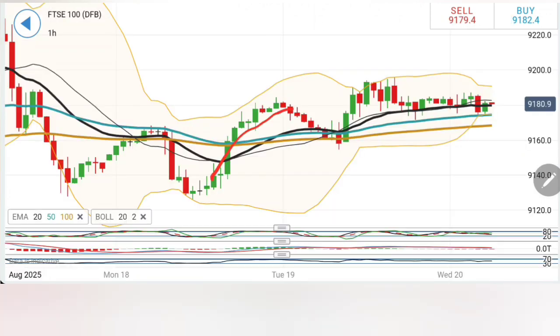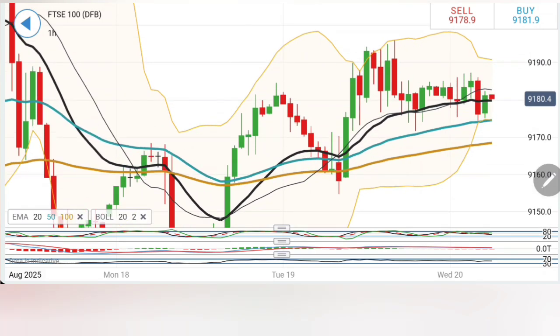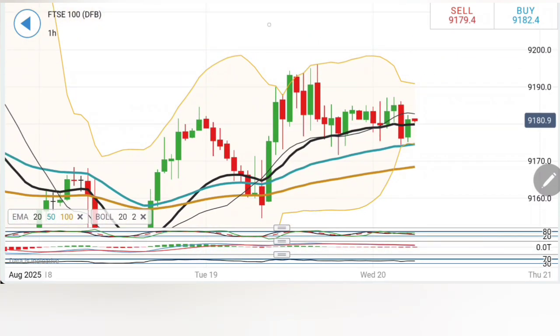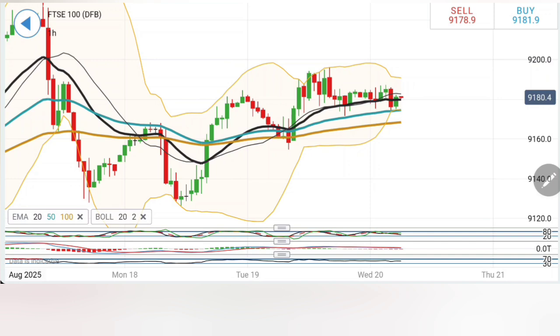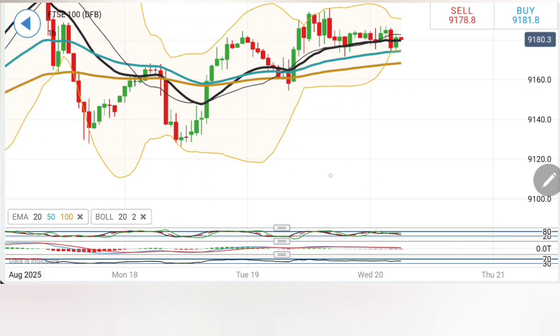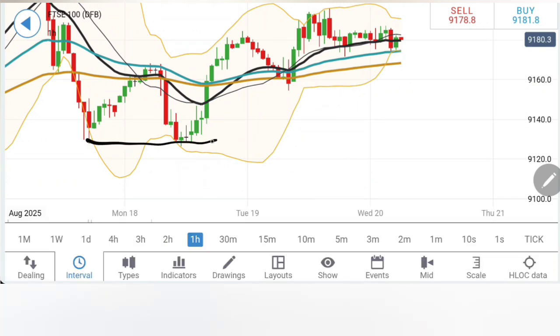FTSE 100, after the rise, it is dropping here. See, it is trading sideways right now, and it is trading at a crucial support zone. This zone between 9170 and 9190 is crucial for FTSE 100 to come out of. If it trades below 9170, you can expect a drop here, and then a move below 9150 should confirm the downtrend all the way towards the 9130, 9120 zone. Double bottoming is the level where we can expect more bearishness.